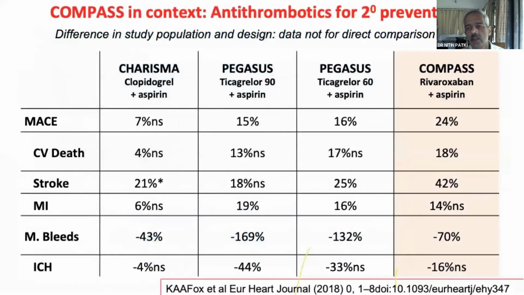This is a slightly different way of presenting it than what Rahul has done. But what we can see is definitely a reduction in MACE, which was much more than ticagrelor in terms of CV deaths, and a reduction in strokes. Although, as Rahul mentioned, there was no significant reduction in MIs, there was a definite reduction in MI. What is more important to note is that this did not come with a significantly high risk of major bleeds, which was seen in Pegasus. And the intracranial hemorrhages were also significantly less compared to the other molecules.